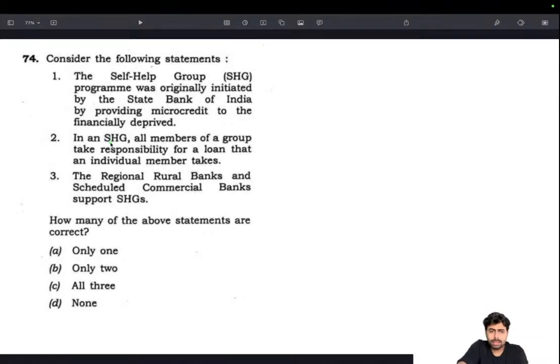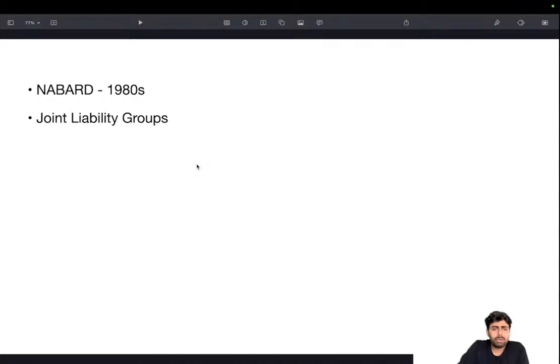the reason why SHGs have become so successful in poverty alleviation is that there is a collective responsibility, that is, a joint liability group. It's collective responsibility, so banks are willing to give loans to them, and they are able to get microcredit, so they can start any venture or address their financial problems. Also, they can be saved from predatory money lending and debt traps. That's how SHGs and joint liability groups are working to alleviate poverty. So that's it. Then moving on.